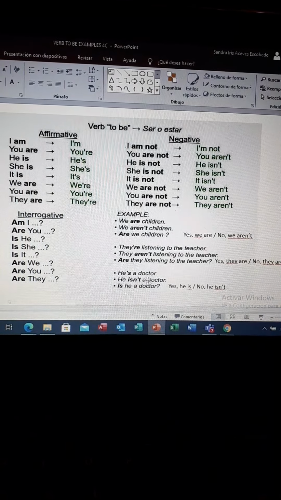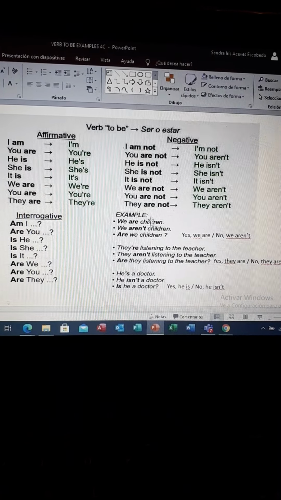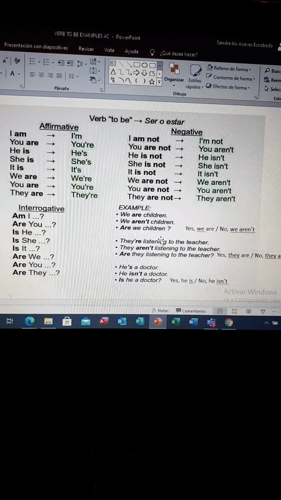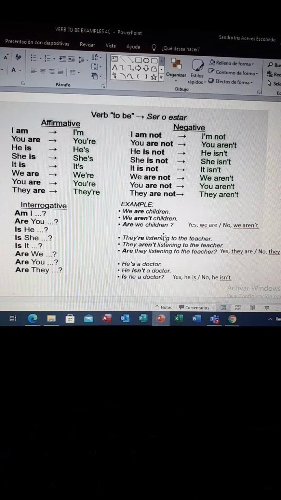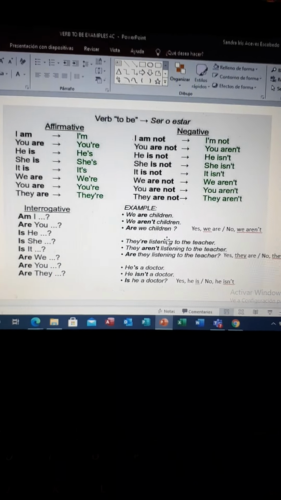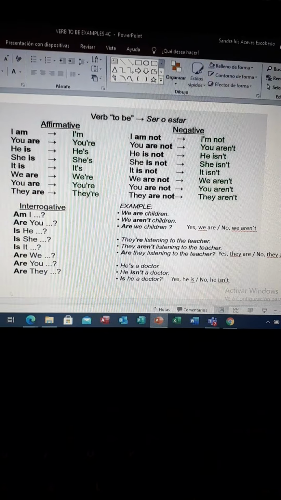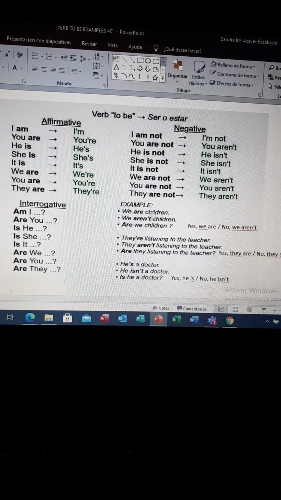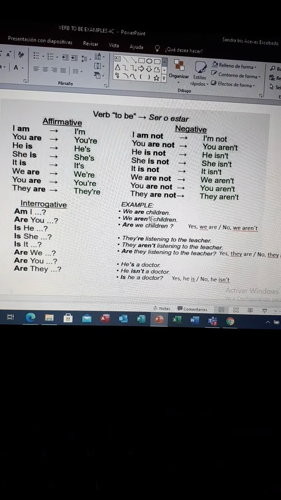He's a doctor. He isn't a doctor. Is he a doctor? Yes, he is. No, he isn't. So it's very important that you remember that singular goes with is, plural goes with are. Okay, and if you're talking about yourself, it's with am. Okay, for example, in the first one we have plural and positive form, and this is also plural but negative form.